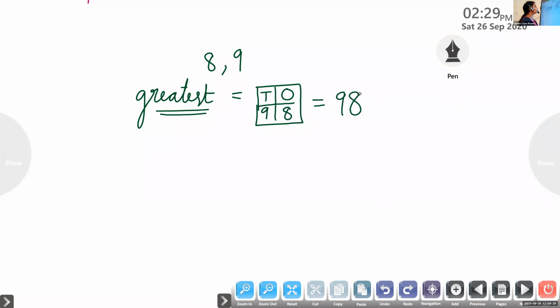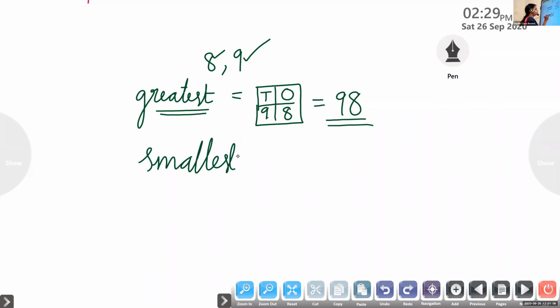I will repeat once more. 8 and 9 are the digits given. We have to form the greatest number. Write the bigger digit in the tens place and the smaller digit in the ones place. The bigger digit is 9, so we write it in the tens place. The smaller digit is 8, which we write in the ones place. So the answer is 9 tens and 8 ones, 98. Then we have to form the smallest number.